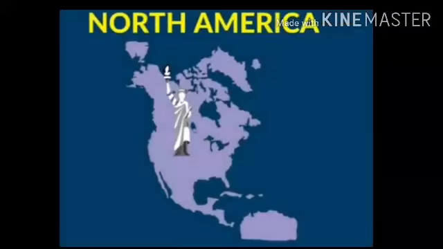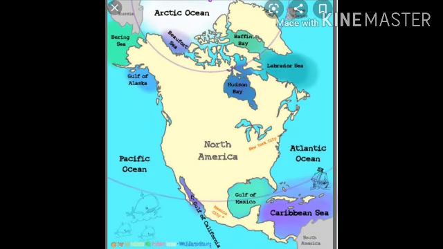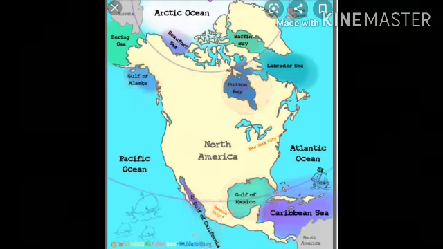Students, look here. This is the North America continent map. On North America's north side, the Bering Strait separated North America from the Asia continent, and Panama is a land link between North America and South America. A number of smaller water bodies are found here. Example, the Gulf of Mexico, the Hudson Bay, the Gulf of Alaska, the Gulf of California, etc. All these smaller water bodies are found here.